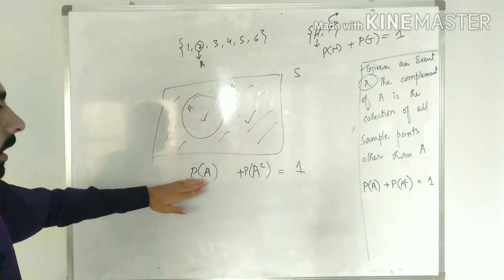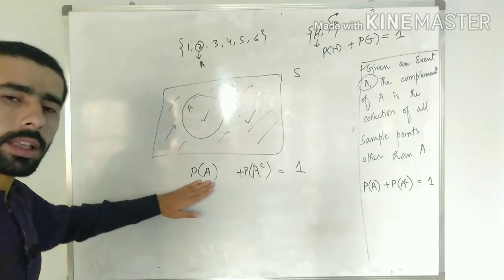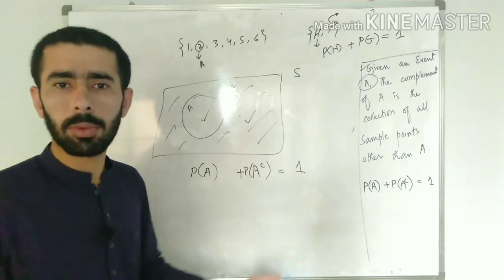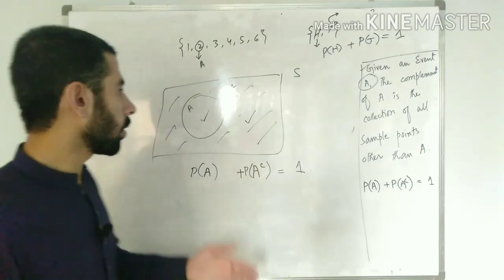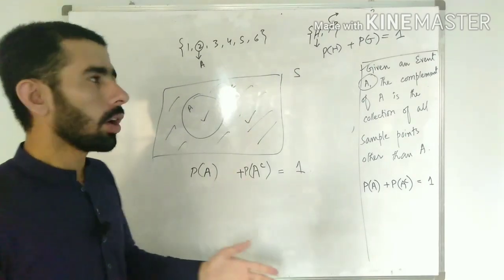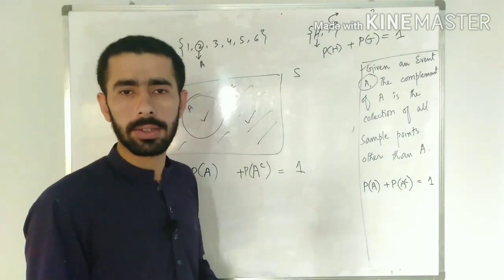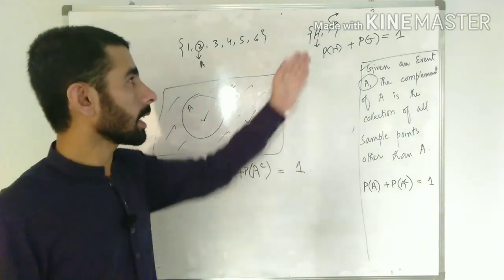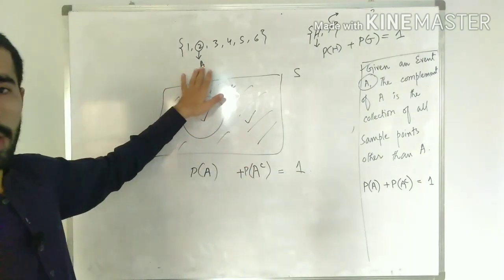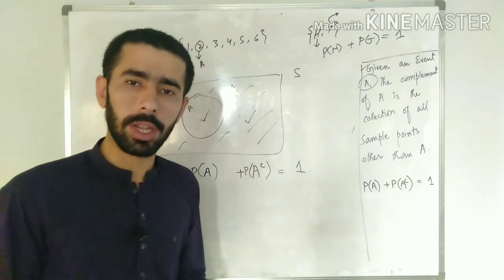So we say that there's no possibility that neither the event nor its complement would occur. That's an impossible thing, that I say, okay, neither 2 nor another point other than 2 would occur, or that neither a head nor a tail would appear when I toss the coin. Definitely either head would occur or its complement would occur. Either 2 would turn out or some point other than 2 would turn out whenever I am rolling a die.